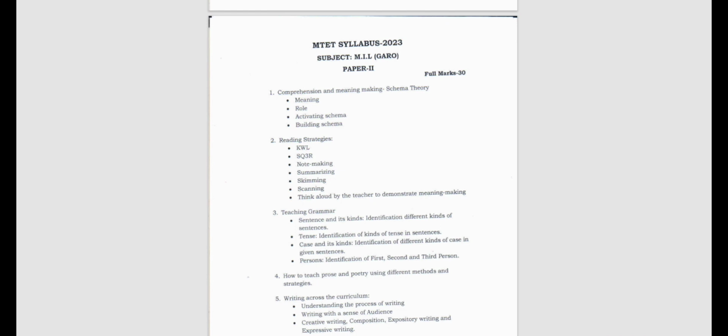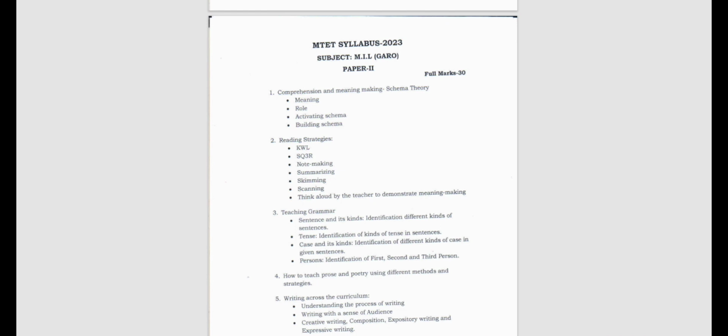Now, when I'm explaining this English version of Garo, it applies to all the MIL subjects, which means whether it is Khasi, Assamese, Bengali, whatever the subject is, it is going to be the same. The only thing is that it is translated in English. So if you wish to know the syllabus of Khasi, only the language is different, but whatever the content is, whatever the syllabus is, it is all the same. So it's up to you whether you want to refer to this English video of MIL, or you want to do self-study of your own MIL subject. You can do it as you wish.